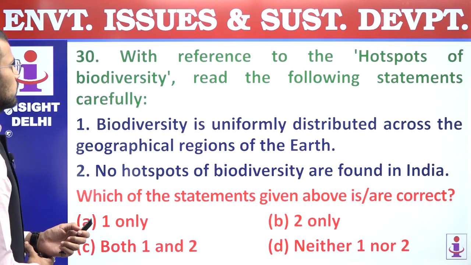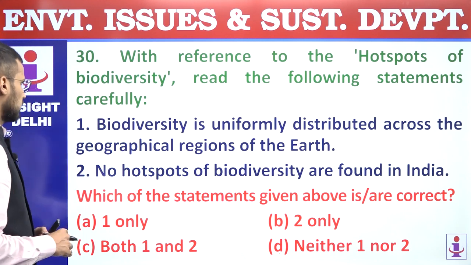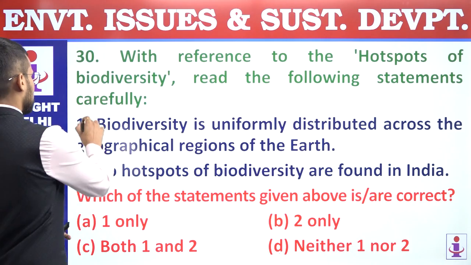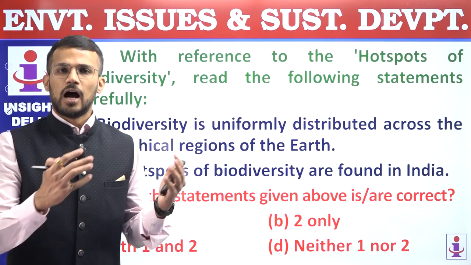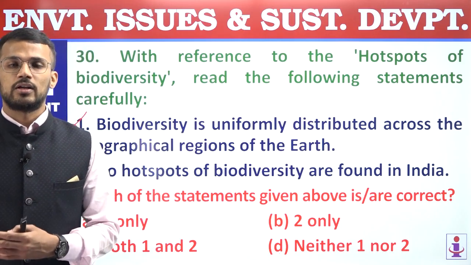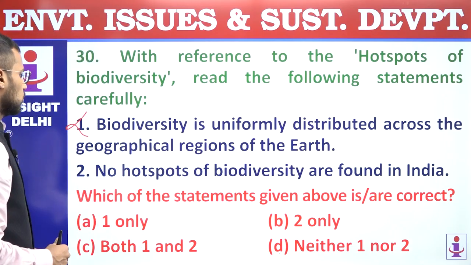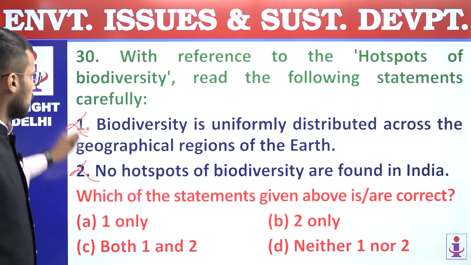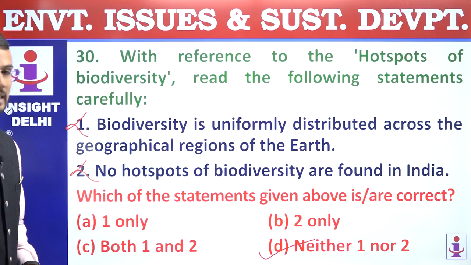30th question. With reference to the hotspots of biodiversity, read the following statements carefully. First, biodiversity is uniformly distributed across the geographical regions of the earth. This statement is incorrect because we know that biodiversity is not uniformly distributed. There are locations with high biodiversity and also locations where biodiversity is little. And that's why there is no uniform distribution of biodiversity. Second, no hotspots of biodiversity are found in India. Again, incorrect. We have 4 biodiversity hotspots. So both these statements are incorrect regarding hotspots of biodiversity, and that's why the answer is D.